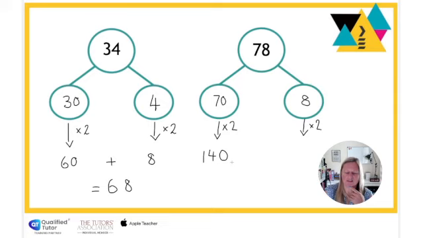There's my 14 tens. And if I double 8, I will have 16. So now I have two much larger numbers to add up, 140 and 16. That's going to give me 156. If your child needs to, column addition is a perfectly good way to solve that end calculation.